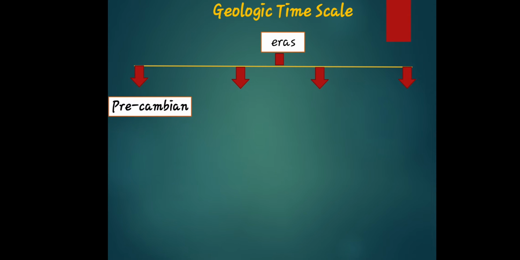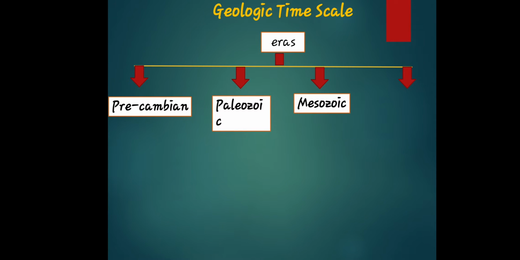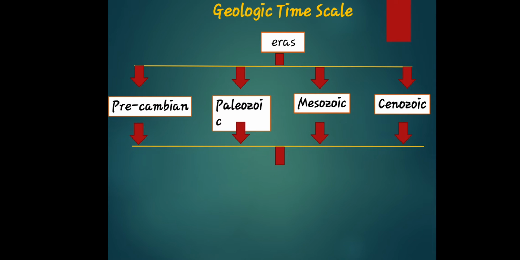As I've said, there are three that are identified, and to be exact, there are four. We have the Precambrian, Paleozoic, Mesozoic, and Cenozoic era. With these four eras, we also have a period or epoch.